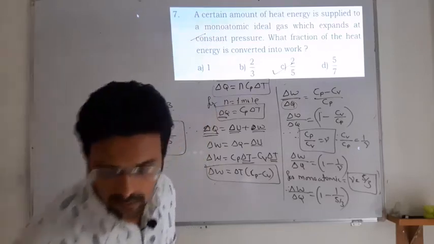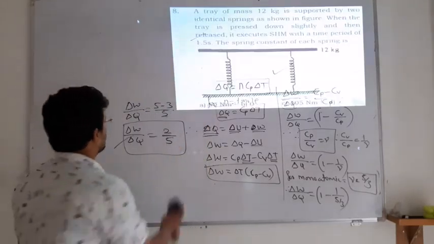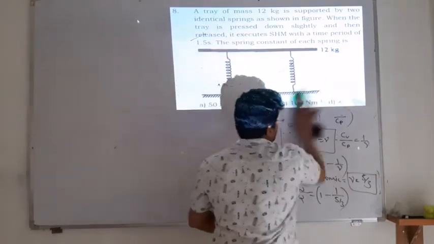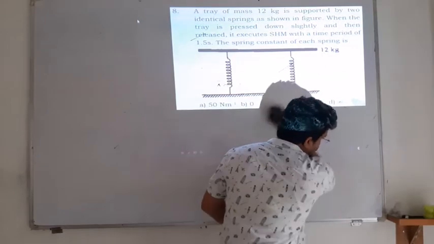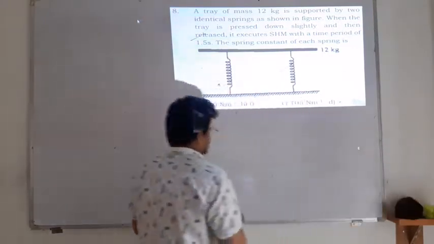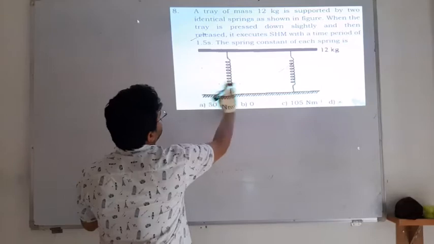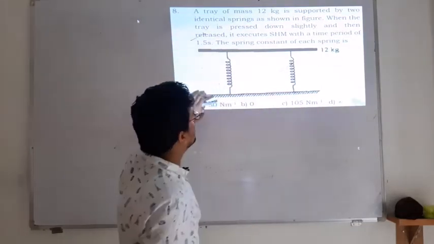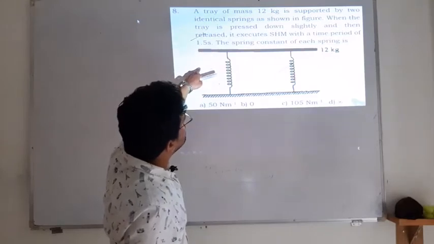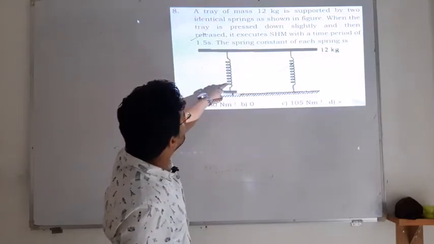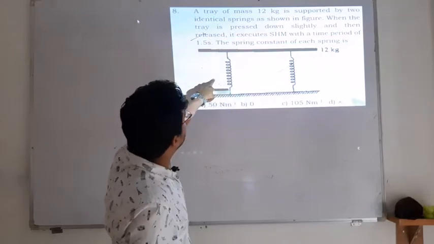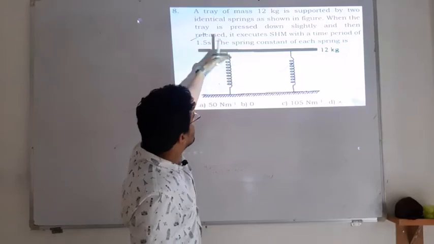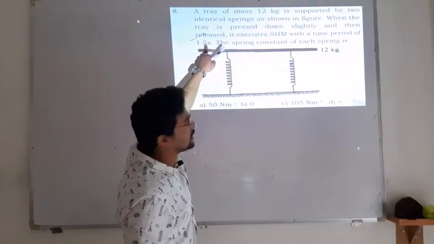So this is the solution. Now moving towards the next question. This one is simple, it belongs to oscillation, simple harmonic oscillation. There is a tray of mass 12 kg, supported by two identical springs, as shown in the figure. When the tray is pressed down slightly and then released, it will execute simple harmonic motion with a time period of 1.5 seconds.